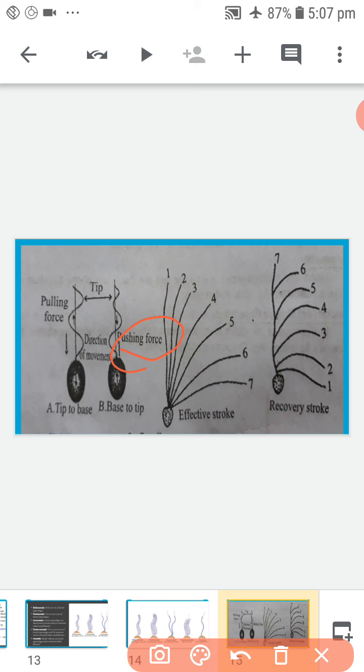Undulation from the tip to the base causes a pulling force, and the organism is pulled forwards. If the flagellum bends to one side and shows a wave-like movement from the base to the tip, the organism moves laterally in the opposite direction.